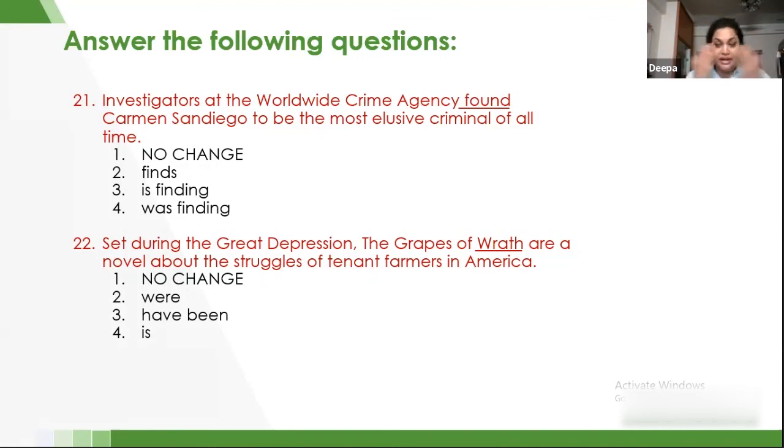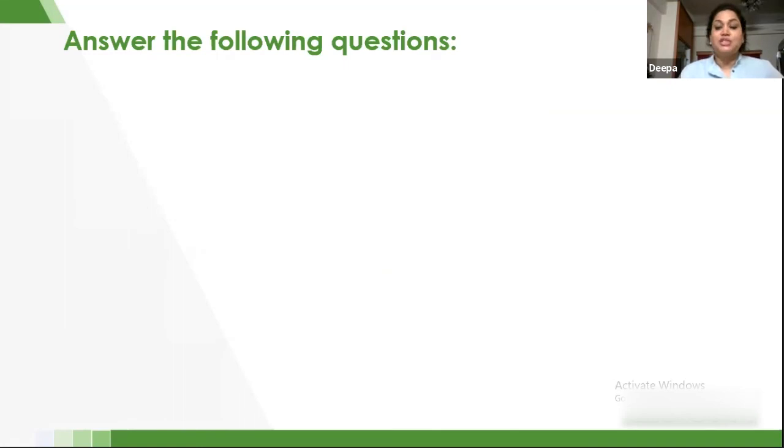So whenever you're reading the complete thing, whenever you read a sentence, please understand what the nouns there are and which verb is basically connected to which noun. So it is a good practice to make sure to keep the noun and the verb together, not at a distance, to avoid confusion. Let's go to the next question.